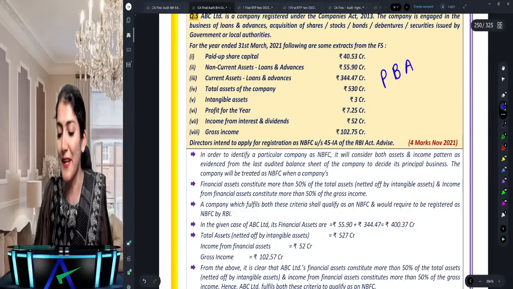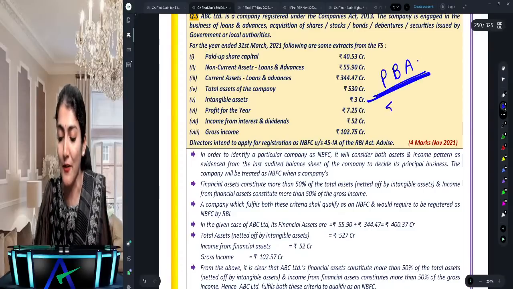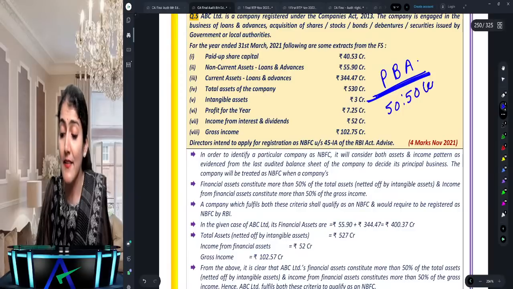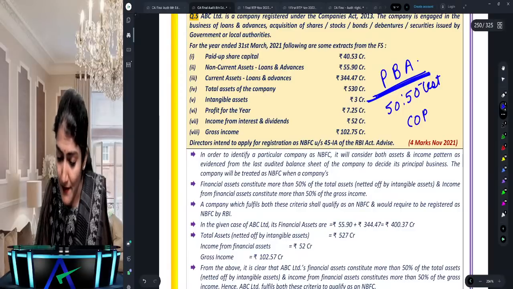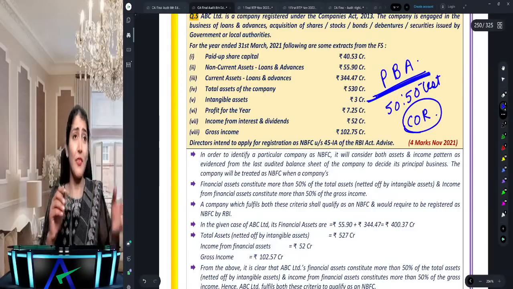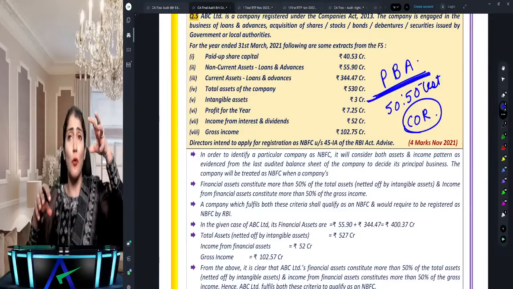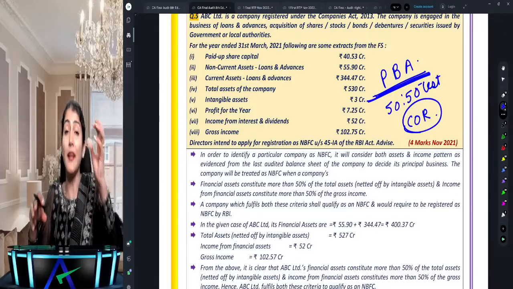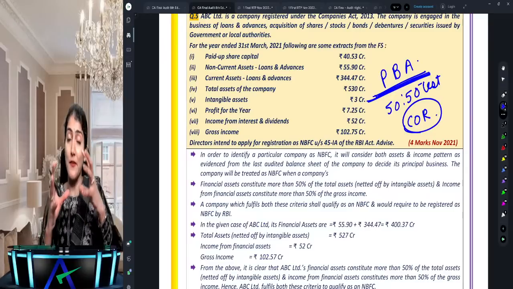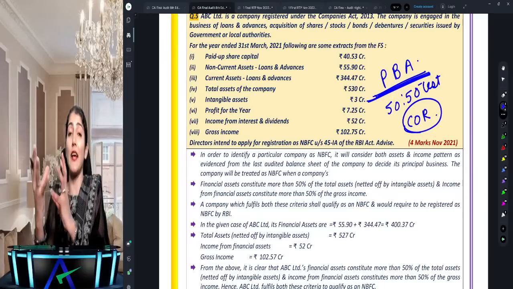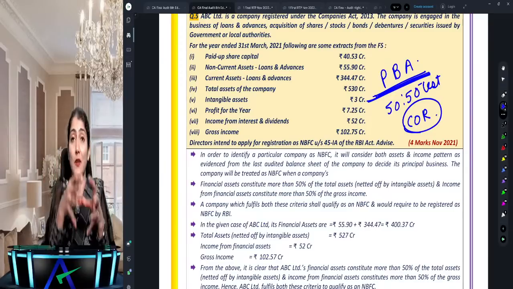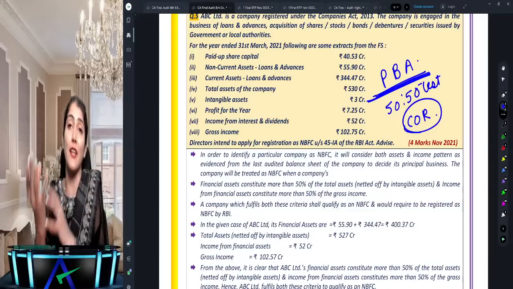Okay, in NBFC, a very important concept is the PBA, the 50/50 test. Okay, when is an NBFC required to obtain a certificate of registration? It says an NBFC is required to obtain a certificate of registration when not less than 50% of its total assets are financial assets, and at least 50% of its total income is income from financial assets, right?